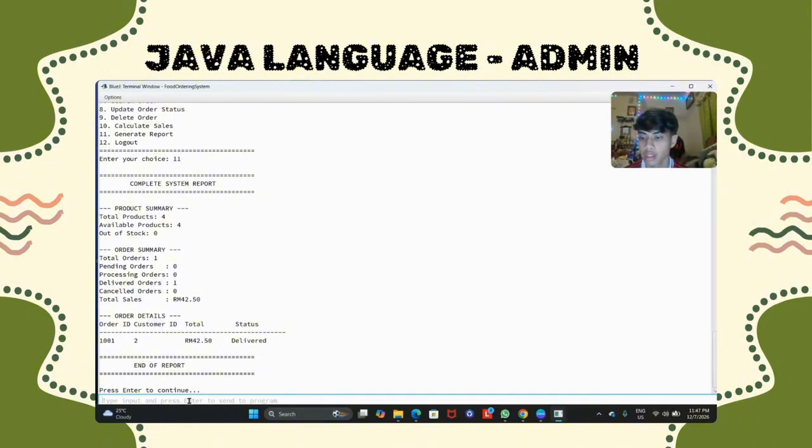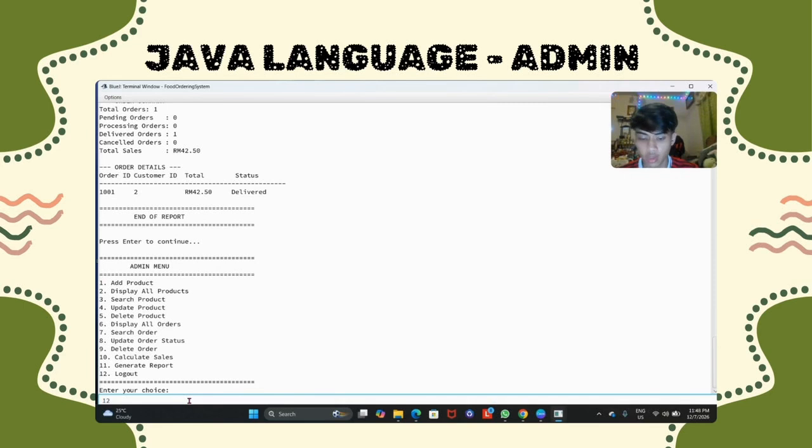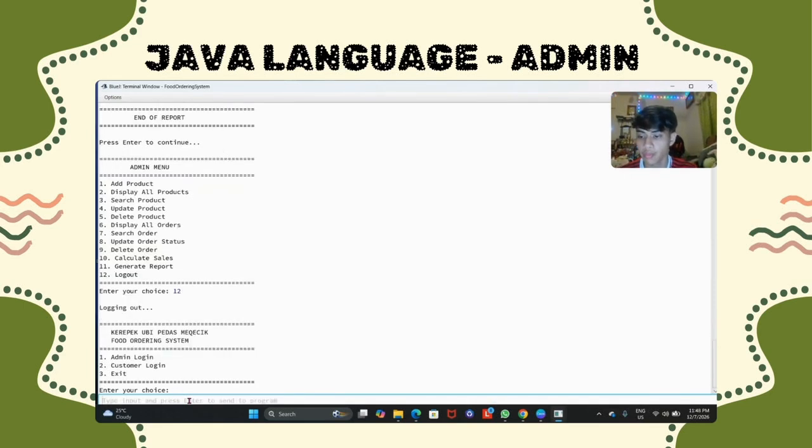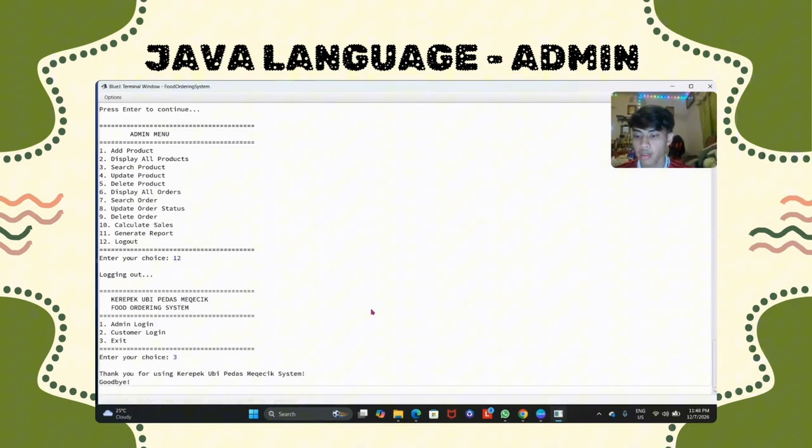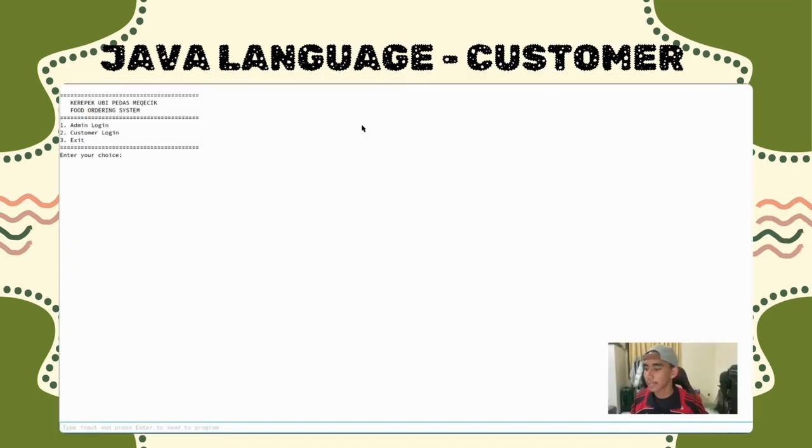And then that's the end for admin. You need to enter and click the tab to log out. Clicking T, and that's all for admin part. Now let's move on for the customer section.